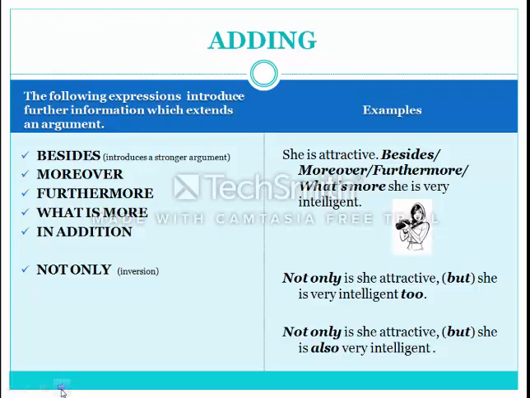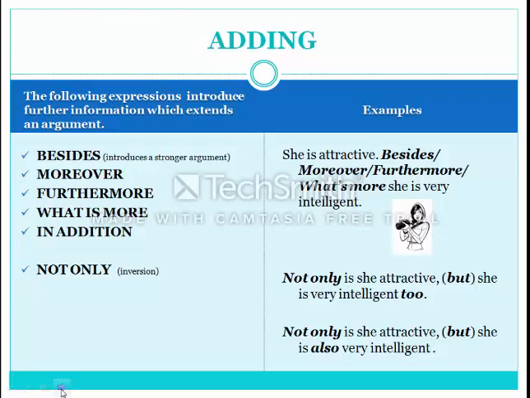Moreover, which is very effective at the beginning of sentences, especially in formal essay writing, academic writing. Furthermore, what is more, in addition, and not only, which is used in inversion. So, pay attention, these are very effective ones for your matura essay writing.